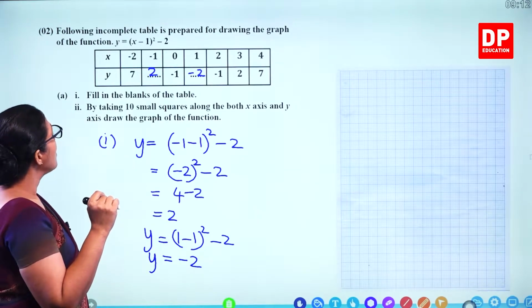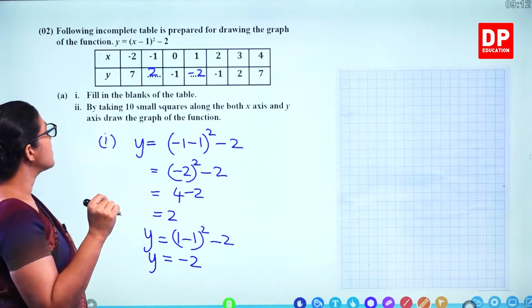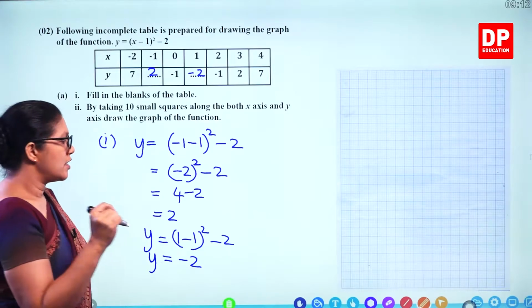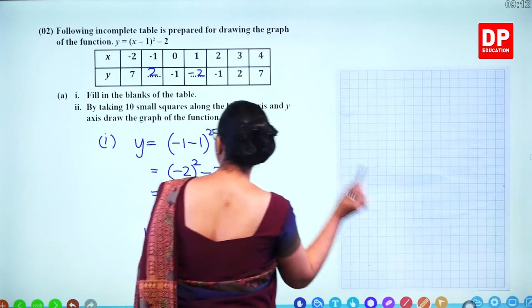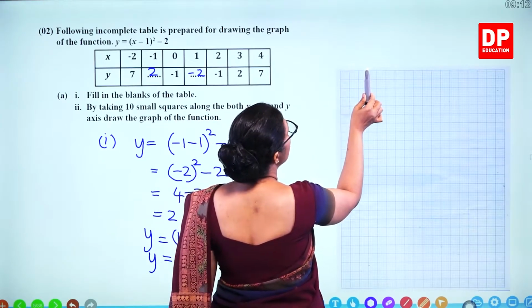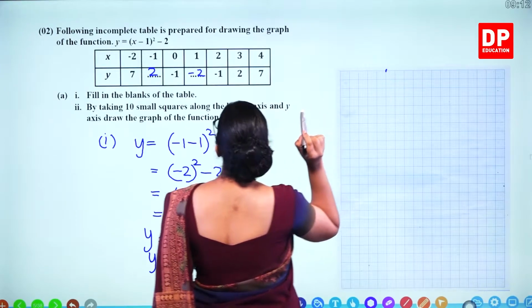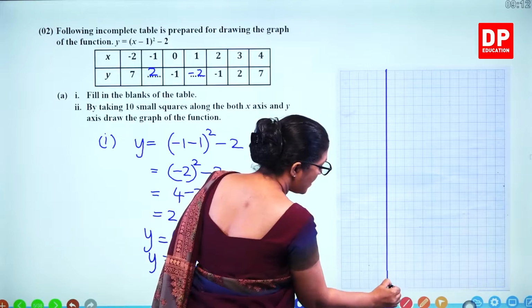Then the second part: by taking 10 small squares along both the x-axis and y-axis, draw the graph of the function. So we can first scale it, starting from minus 2, minus 1, 0. So you can put 0 here. That means we can draw the y-axis here.